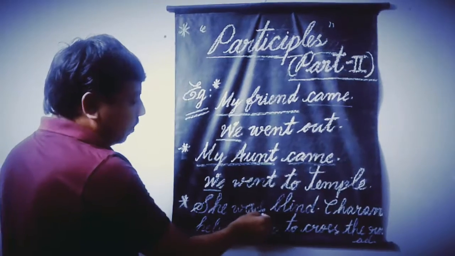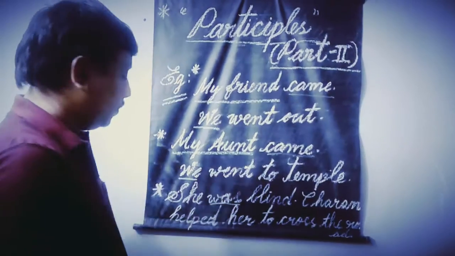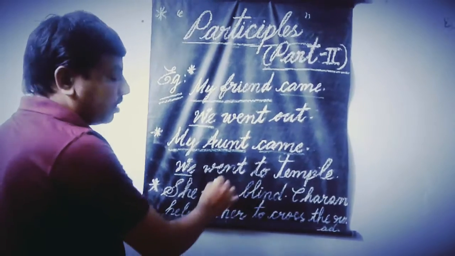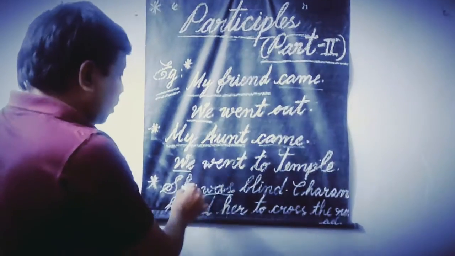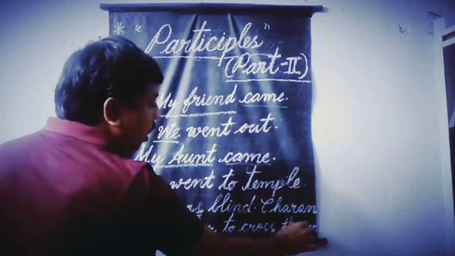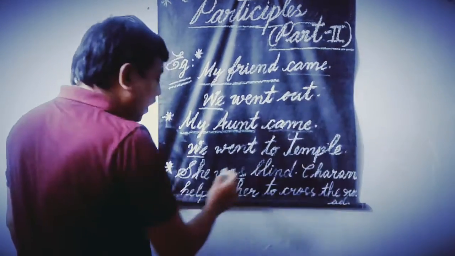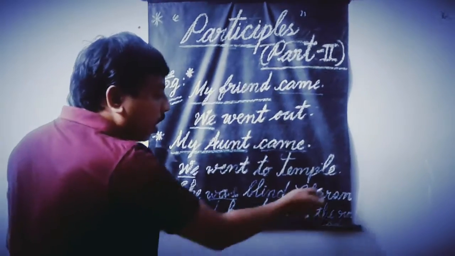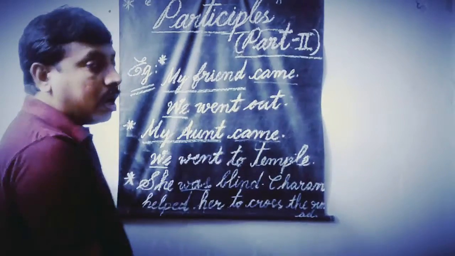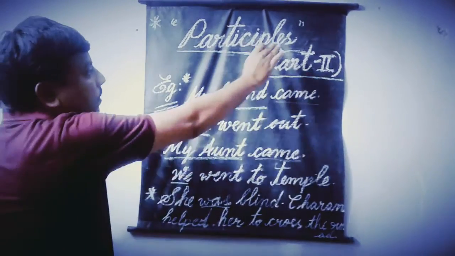Here we can find was is the past be form, such as non-action verb. Here instead of this verb we should write being. She being blind, comma, Charan helped her to cross the road. This is the answer for the given question regarding participles part 2.